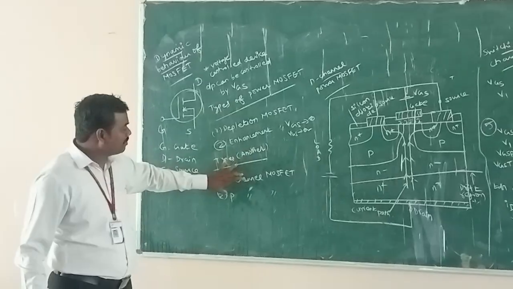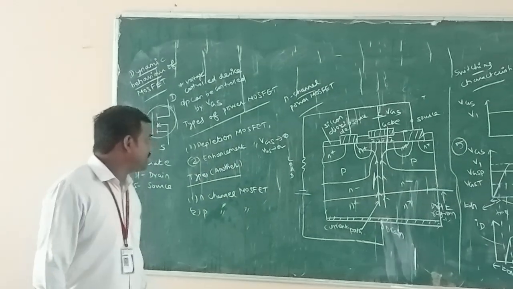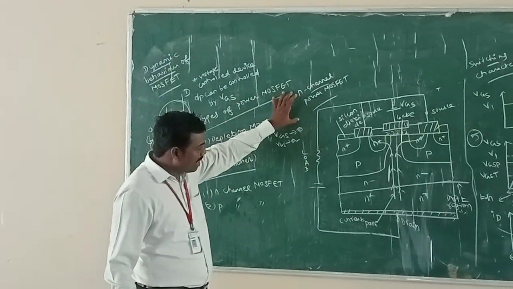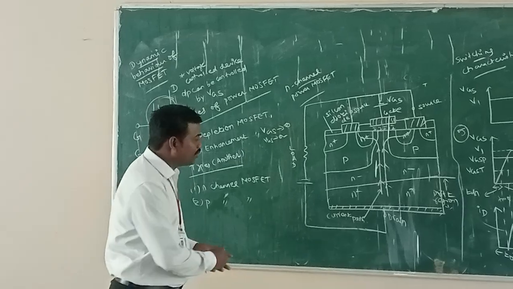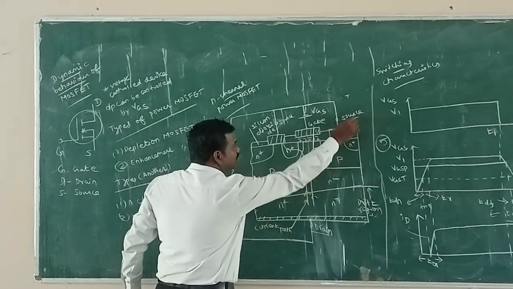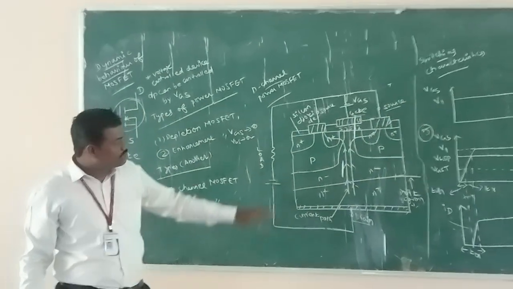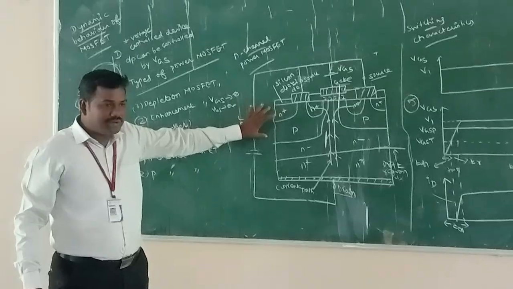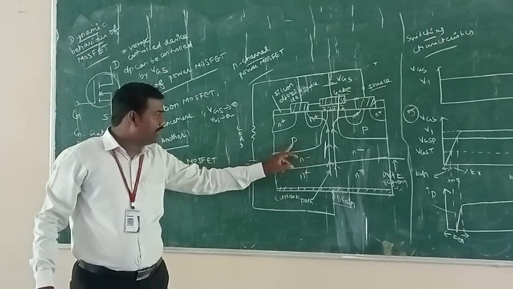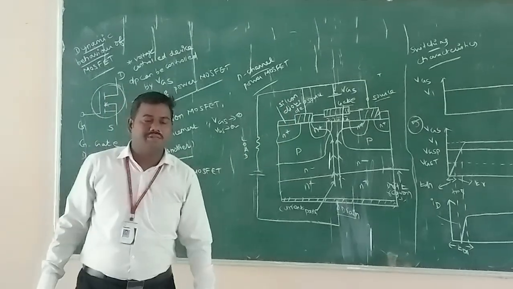Most of the time, the N channel MOSFET is used for this circuit diagram. This N channel MOSFET has three terminals. One is a drain, another one is a source, and another one is a gate. And it also consists of N plus substrate, N minus substrate, P substrate, and silicon dioxide.